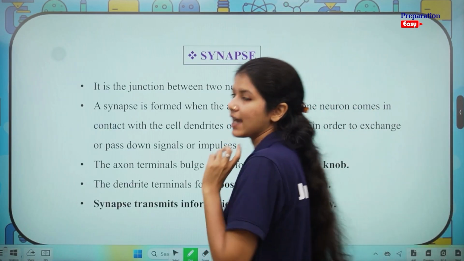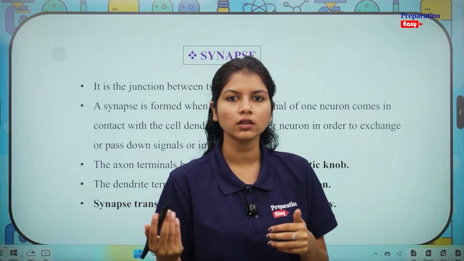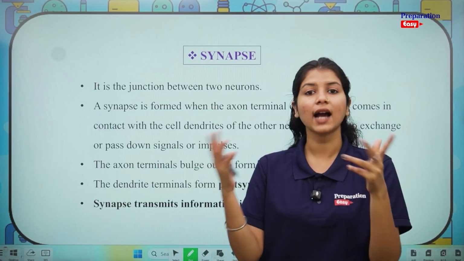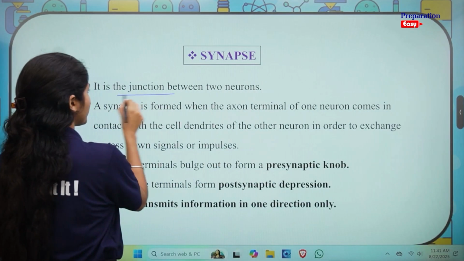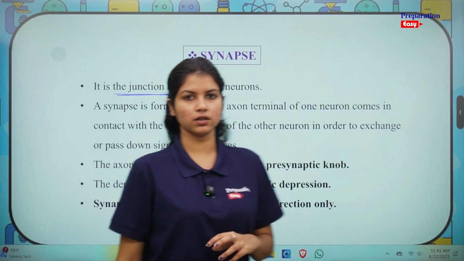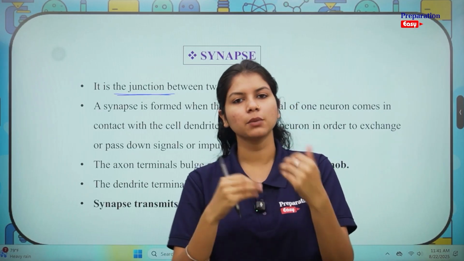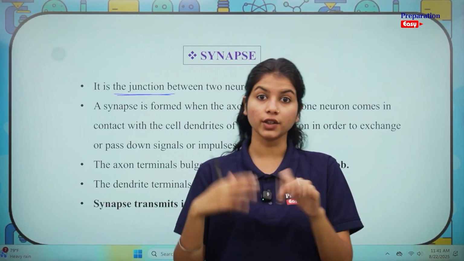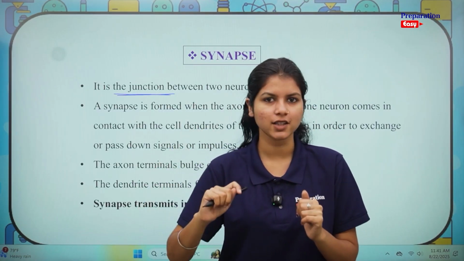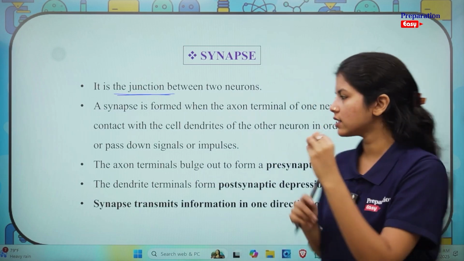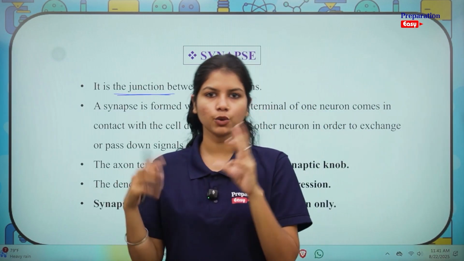Coming on to synapse. We heard so much about synapse. We saw how each part of the neuron is important for a synapse to happen. What actually is a synapse? It is the junction between two neurons. I hope you have studied in cell tissue in your lower classes that all of our cells, let's say the epithelial cells, have some kind of junction between them, gap junctions or adhering junctions. If you have not heard these names, don't worry, you will study about them in your higher classes for sure. So similarly, our neurons also need to have junctions between them. That is how they pass signals from one cell to another.